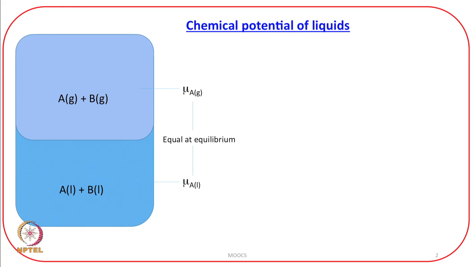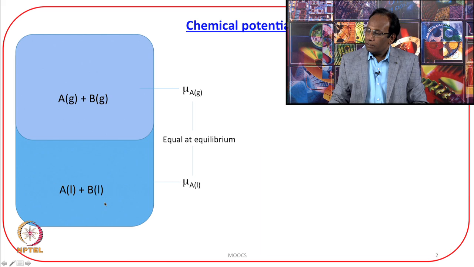Let us consider in this figure the liquid forms of A and B in equilibrium with their vapors.